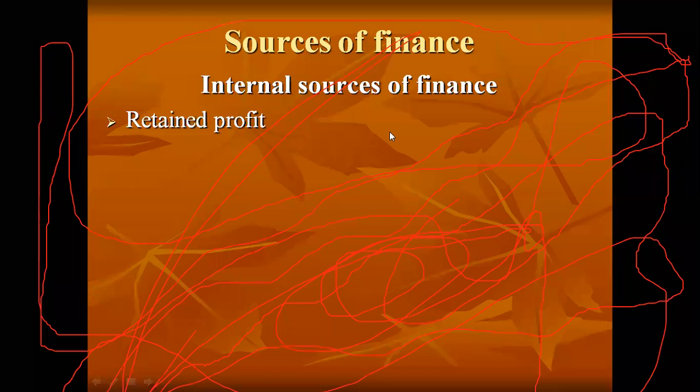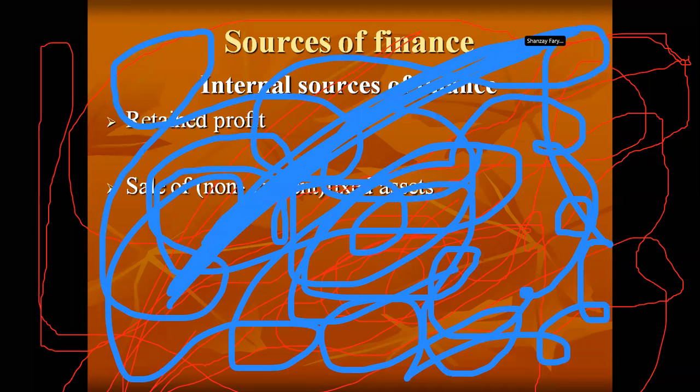Okay, second is sale of fixed assets or non-current assets. I told you earlier what non-current assets are, which are kept by the business for more than 1 year, and why they are kept.